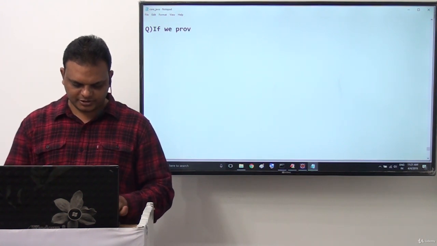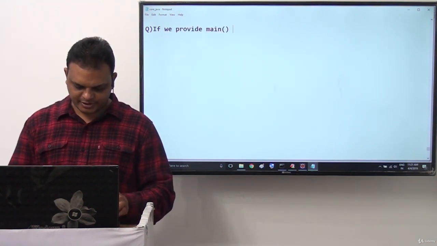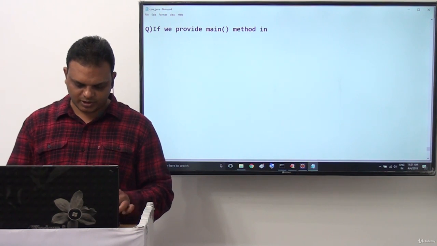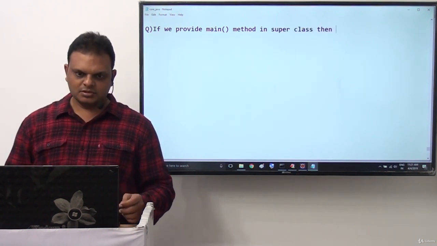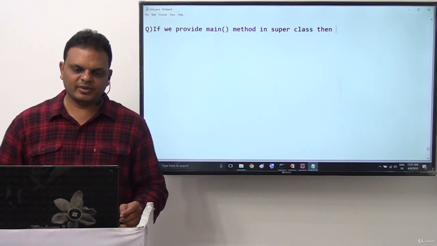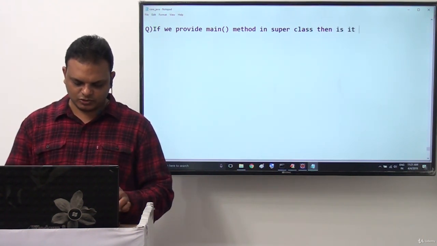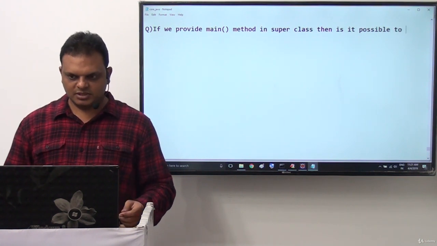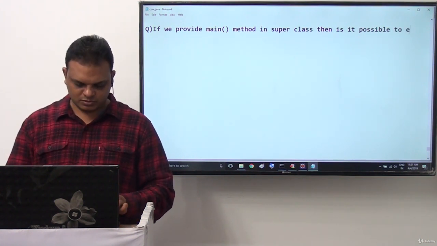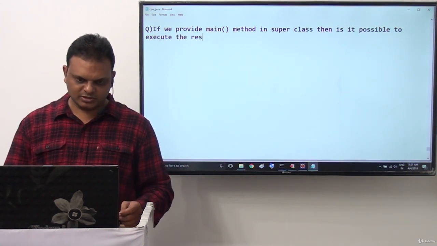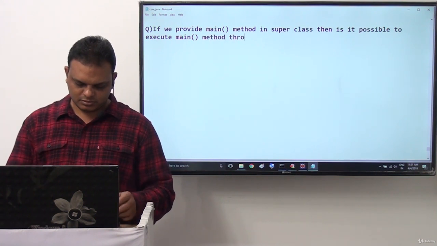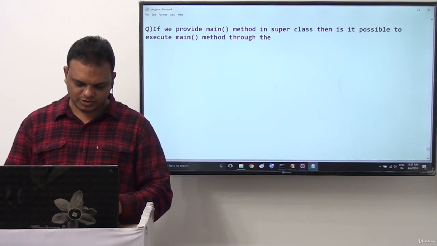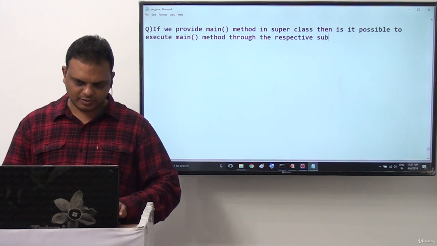If we provide main method in a superclass, right sir, if you provide main method in superclass, then is it possible to execute main method through the respective subclass?